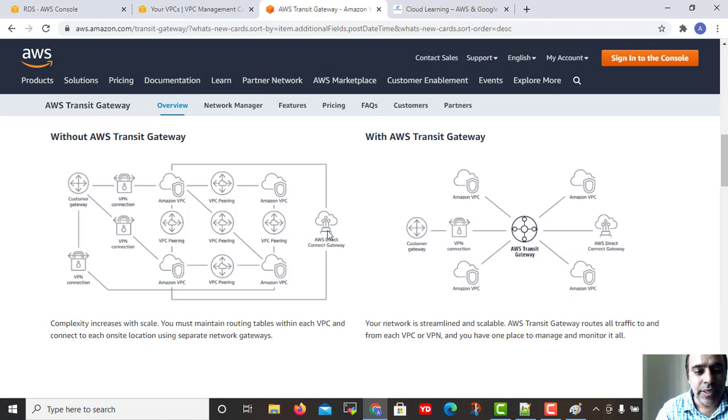Then the VPN connection is also not attached to a VPC. Now it is directly attached to your transit gateway. So if this VPN connection needs to connect to any VPC, it will contact the transit gateway and then it will connect to any VPC. And in a similar way, the Direct Connect gateway is also connected to the transit gateway. So it just simplifies things and makes them very easy. Whatever configuration you need to do, you just need to do on the transit gateway.